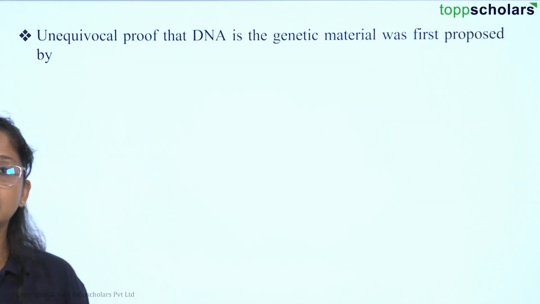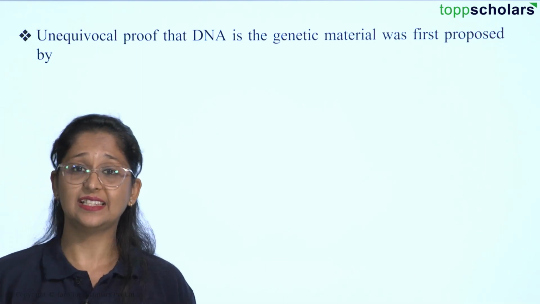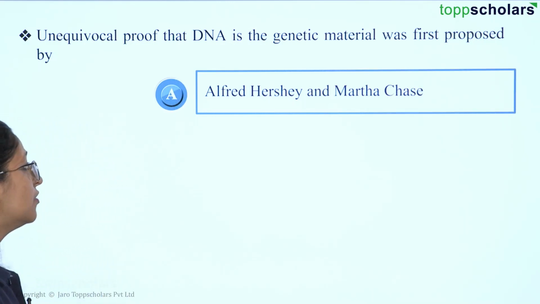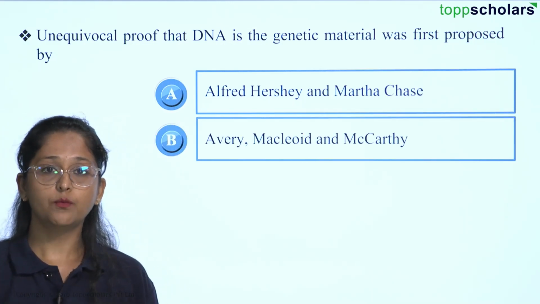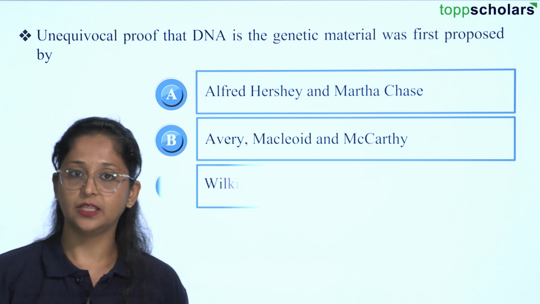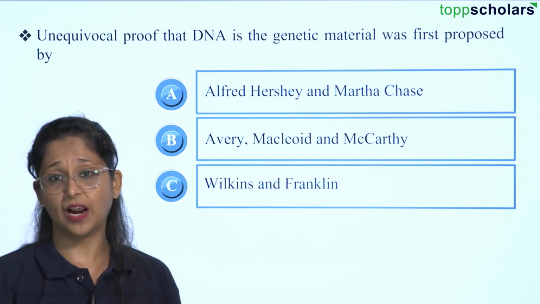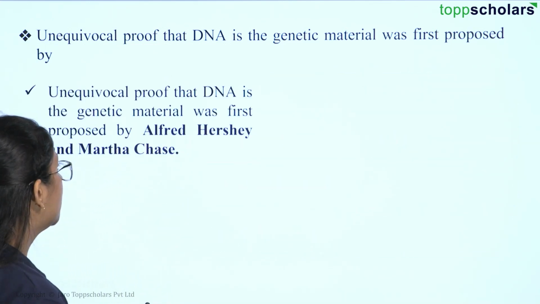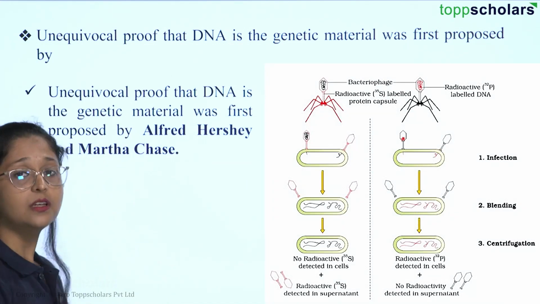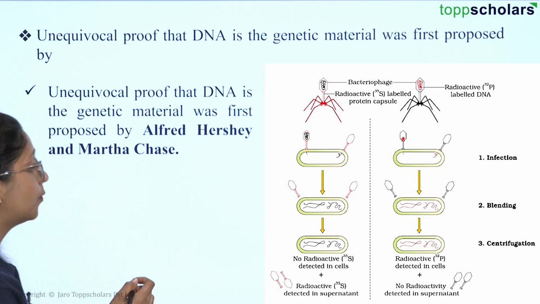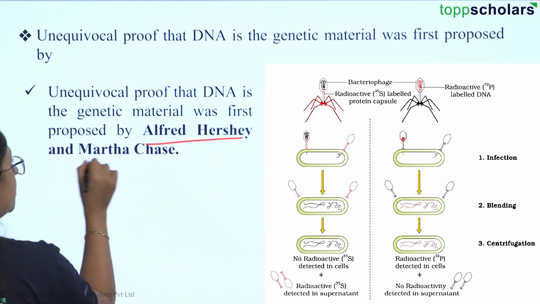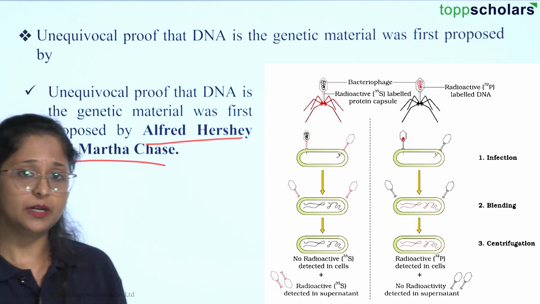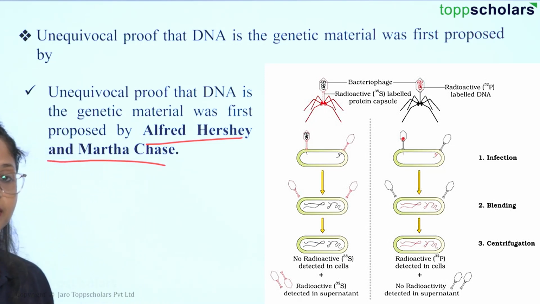So the question here is, unequivocal proof that DNA is a genetic material was first proposed by which of these scientists? Option A is Alfred Hershey and Martha Chase. Option B is Avery, MacLeod and McCarty. Option C is Wilkins and Franklin. And option D is Frederick Griffith. So the experiment showing that DNA is actually our genetic material was first given to us by Alfred Hershey and Martha Chase.